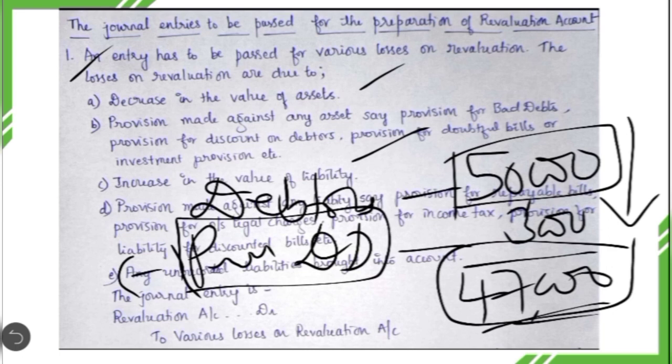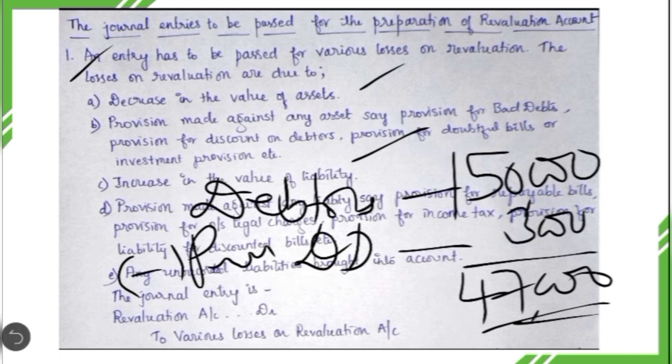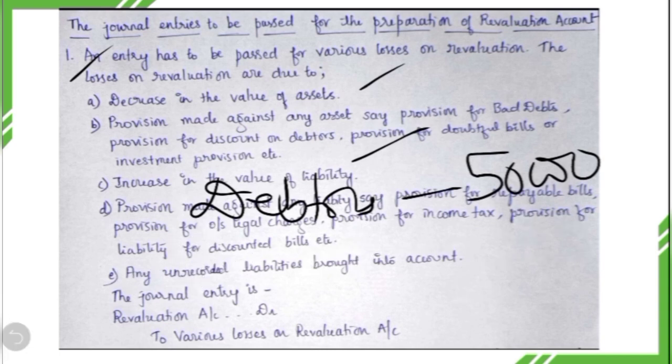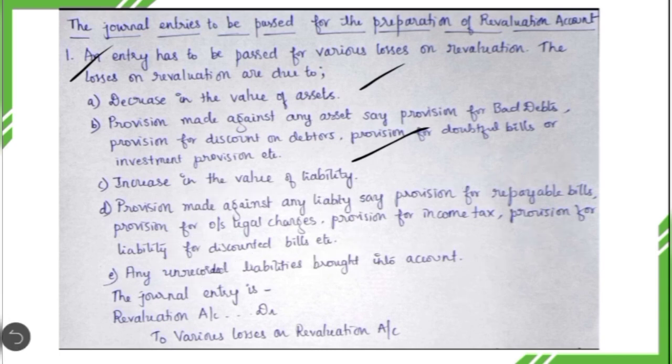It may be a provision against bad debts, or a provision for discount on debtors, or a provision for doubtful bills, or an investment provision, any provision for that matter. Whenever you are creating a provision against any asset, that reduces the value of the asset, which is why it results in revaluation loss. Then let us see the third item which results in revaluation loss, that is an increase in the value of a liability.